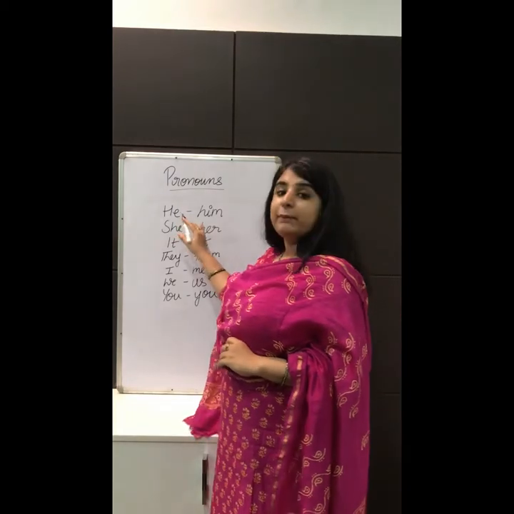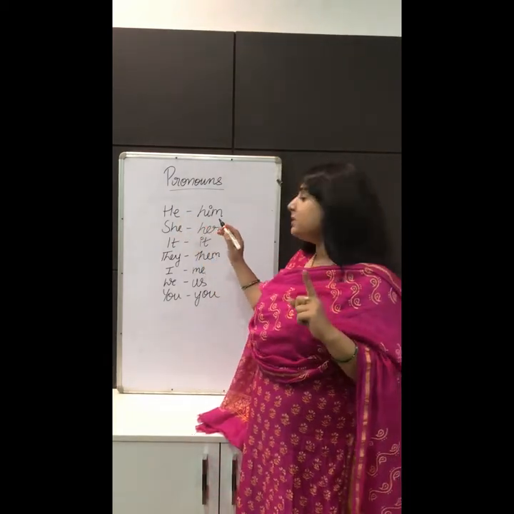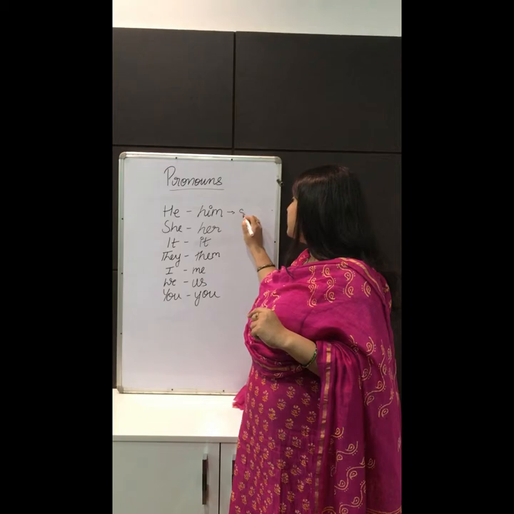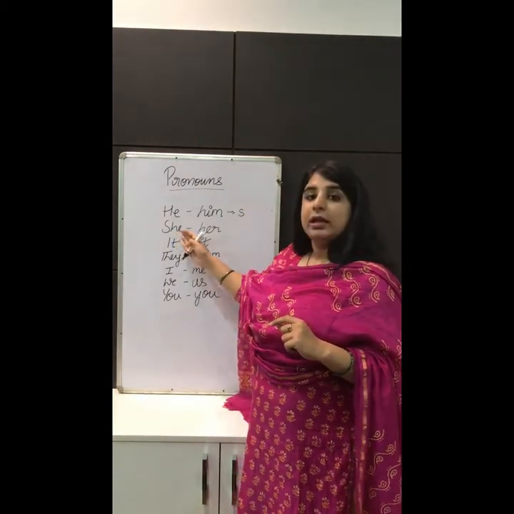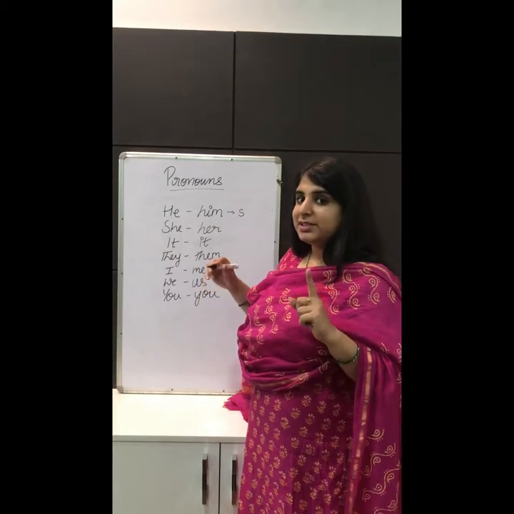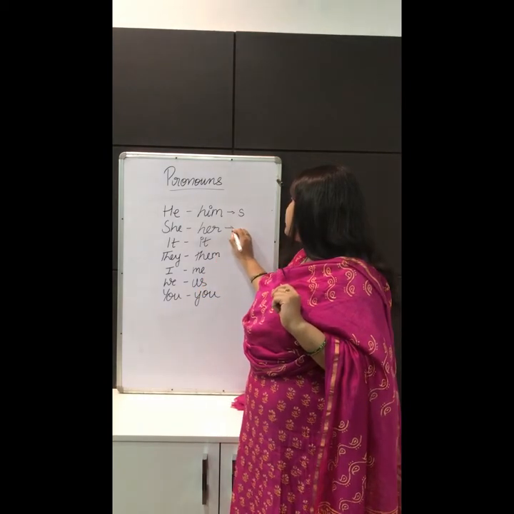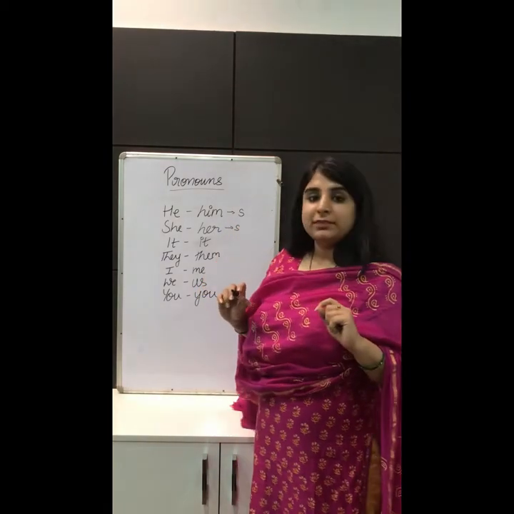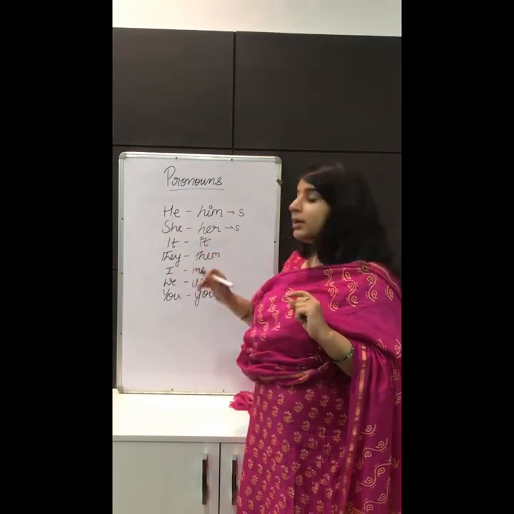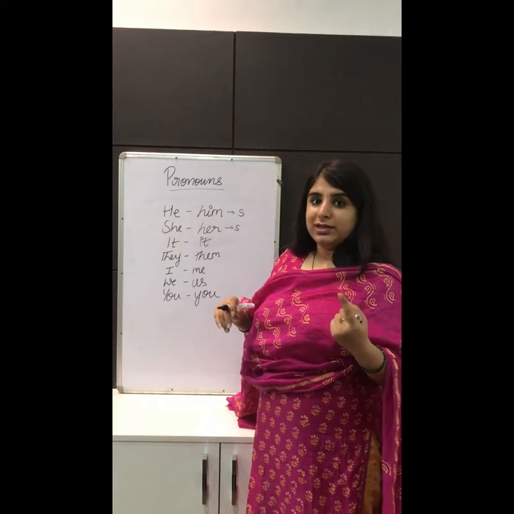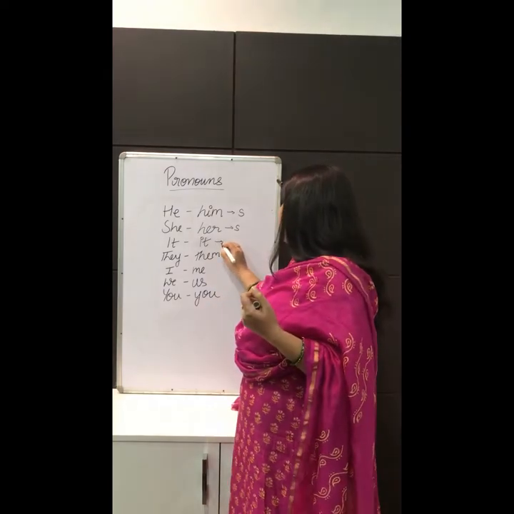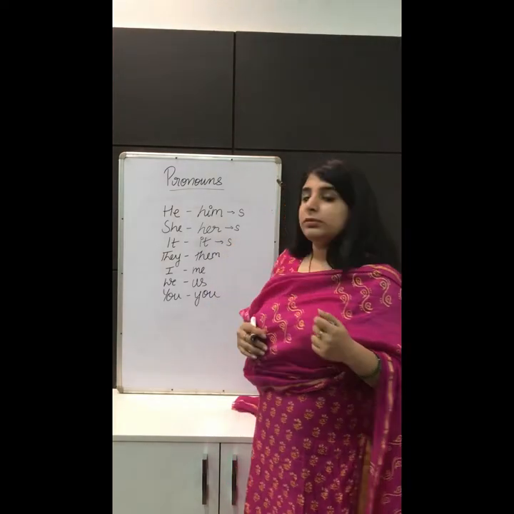So he, because he refers to one person, that is why it is a singular pronoun. Let's see the second one, she. She again refers to one single person, that is why it is a singular pronoun. Let's see the next one, it. It is used to refer to either one animal or one non-living thing, so it is again a singular pronoun.